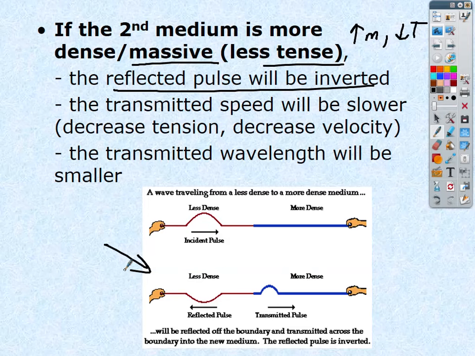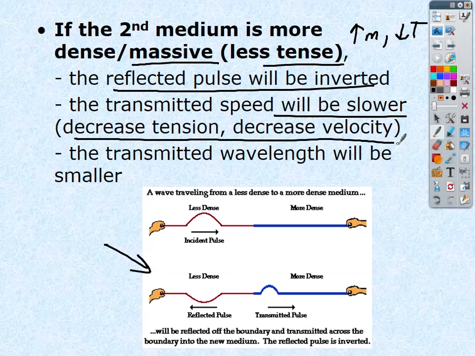All right? And we'll see that, if you're in class, when we actually start using the big slinkies and everything with that. All right. The transmitted wave will be slower. So a decrease in tension will cause a decrease in velocity. All right. So the tension and velocity are directly related.